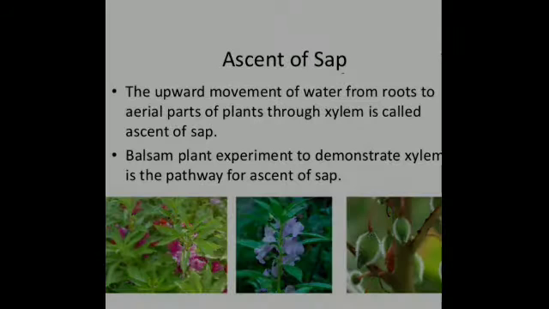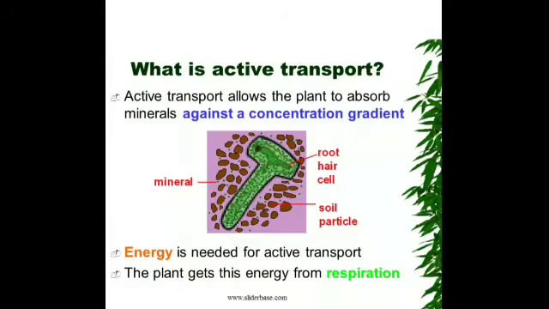cells. Now next, unlike water, the concentration of mineral is more in the root hair cell than in the soil, because when we compare soil and root with respect to water concentration, the water concentration is more outside the root, that is outside the plant, in the soil than in the root hair cell. So there the process of diffusion and osmosis is there, that is the movement will be from higher concentration to lower concentration. But here the concentration of minerals is more in the root hair cell than in the soil.